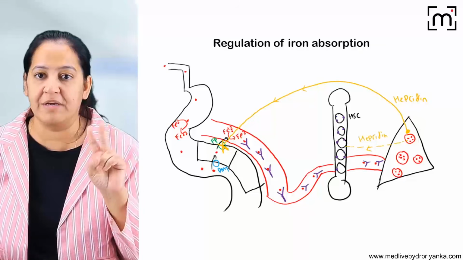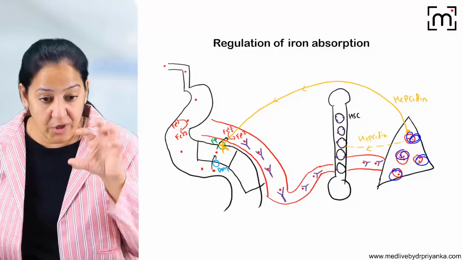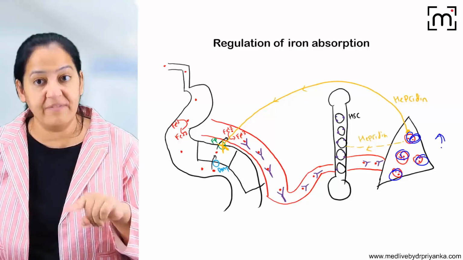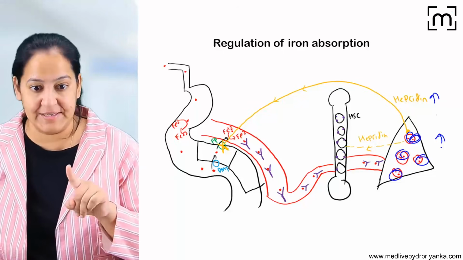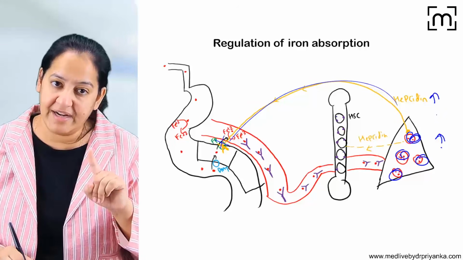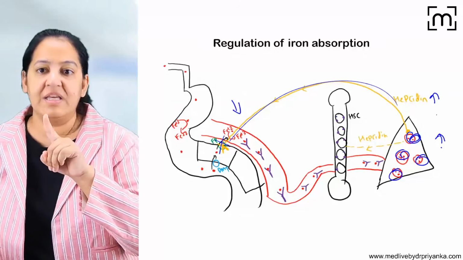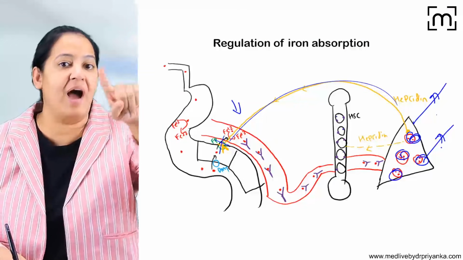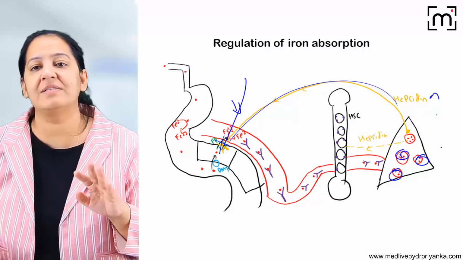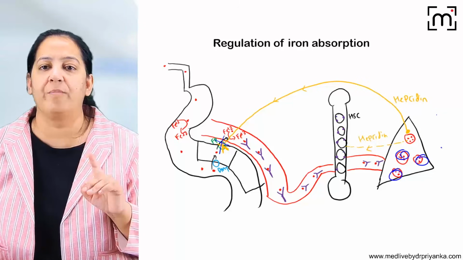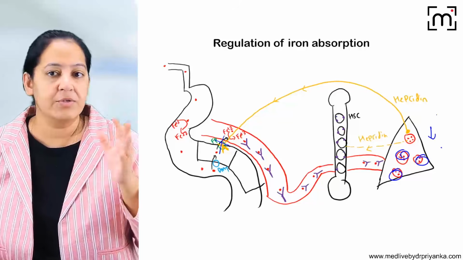So I told you two possibilities. When ferritin, or the storage of iron, is too high, the liver synthesizes hepcidin. In that case, hepcidin is high, and hepcidin will degrade the ferroportin and absorption is low. So see, when storage is high, hepcidin is high, absorption is low. Now see the reverse situation. Imagine when the storage is low, when hardly any ferritin is there. So there is no hepcidin.